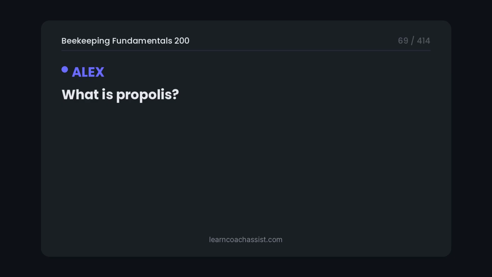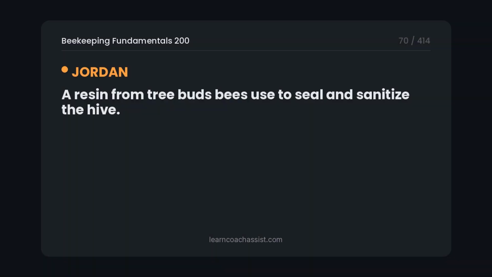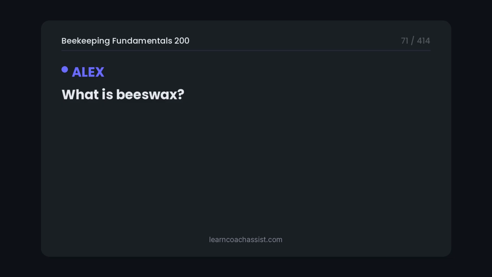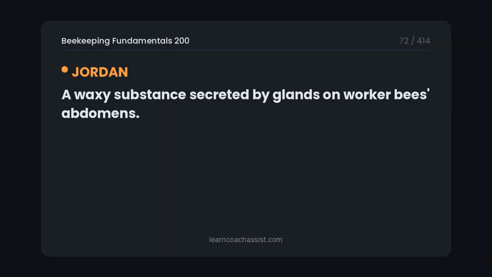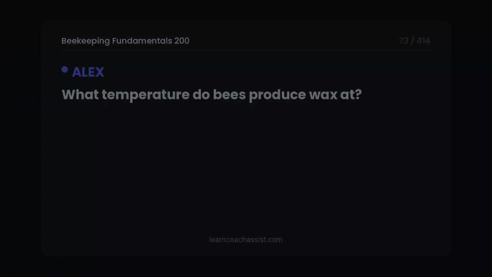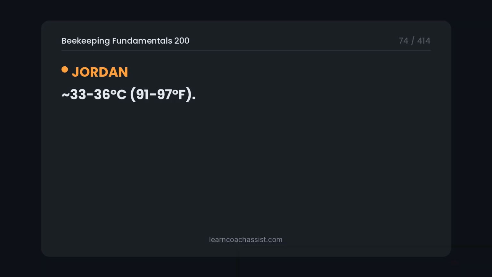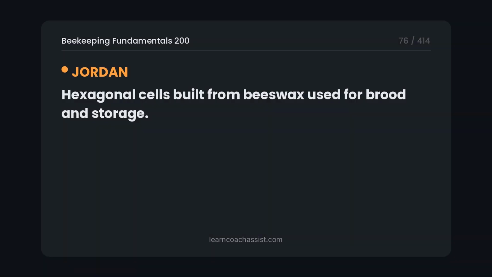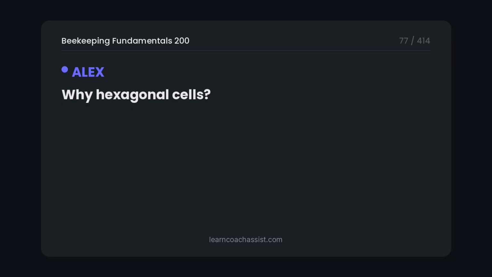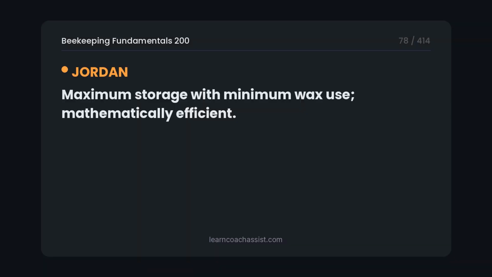What is propolis? A resin from tree buds bees use to seal and sanitize the hive. What is beeswax? A waxy substance secreted by glands on worker bees' abdomens. What temperature do bees produce wax at? 33-36 degrees C, 91 to 97 degrees Fahrenheit. What is a honeycomb? Hexagonal cells built from beeswax used for brood and storage. Why hexagonal cells? Maximum storage with minimum wax use, mathematically efficient.